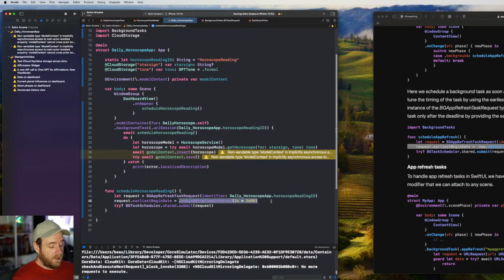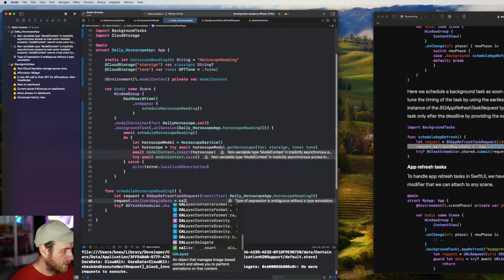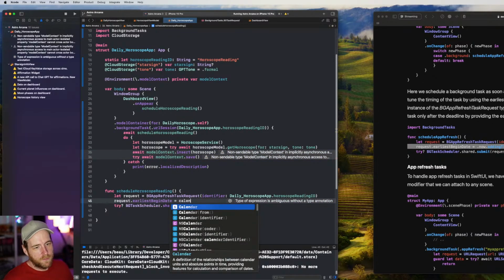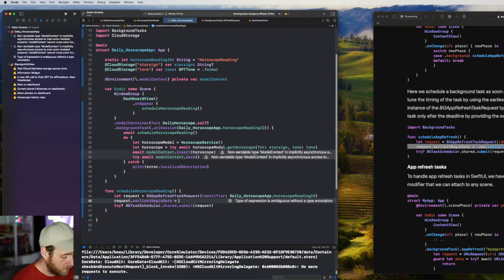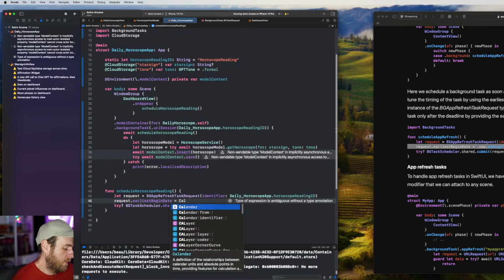we want to use the calendar. I think we want to use calendar and just say, okay, so how does this work? So let's say I download the app and open it at 5 p.m. I want it to schedule. We want to do midnight in the user's locale, so calendar. And the reason why we're doing midnight is because it's the earliest time we can make this request, because it's a daily horoscope, right? So it needs to be every day, and I want it to be ready for them as early as possible. We could do 2 a.m., 3 a.m., it doesn't matter.